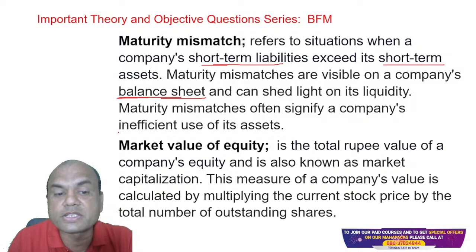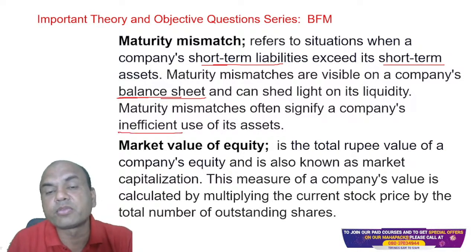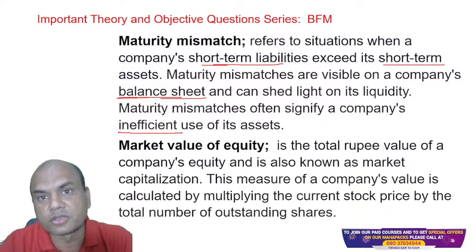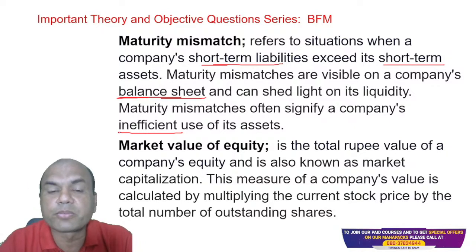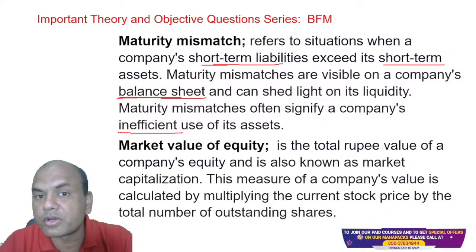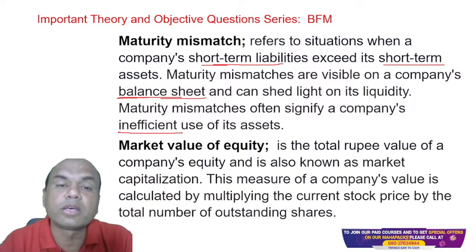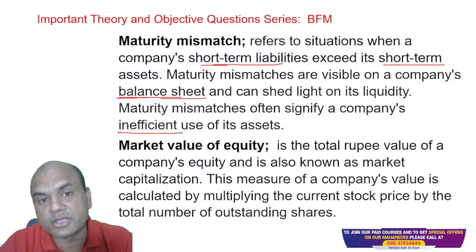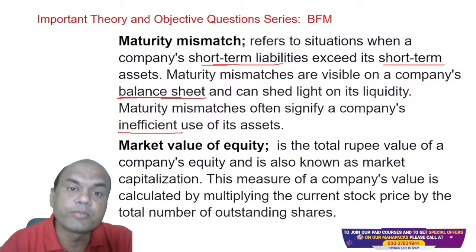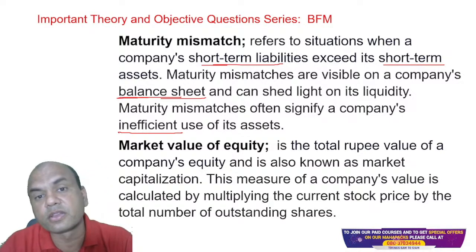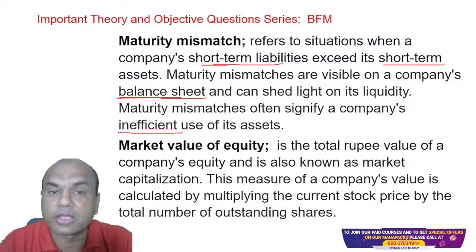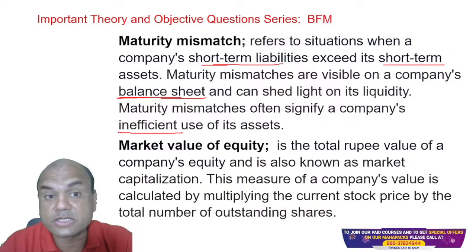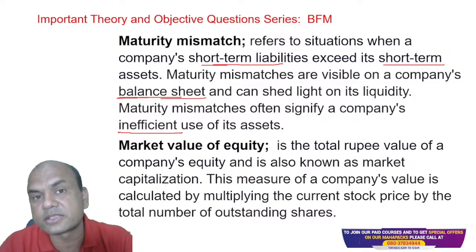Company's inefficient use. It means what? If I am having the loans, then I must use them properly. Properly means what? As a bank, I must see to it that they are going to productive assets, not to the NPA ones, right? Number one. Number two, the durations of the loans and the deposits also need to be matched. Duration, that's what maturity says.